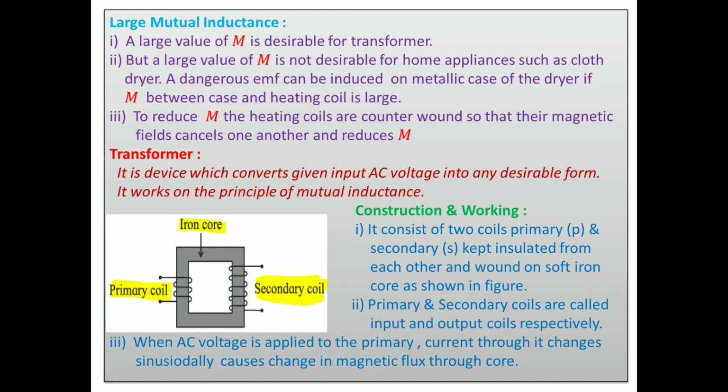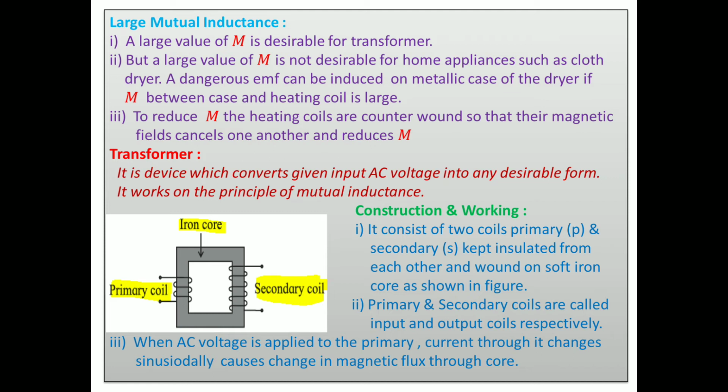Then what is the application of mutual induction? Mutual induction is used in transformers. You know, on the roadside there are so many big transformers of MSEB. Sometimes power is cut off, then you say that your area's transformer has failed, and then it takes several hours for the light to come back. As well as in your home appliances, so many transformers are there, but you may not know it.